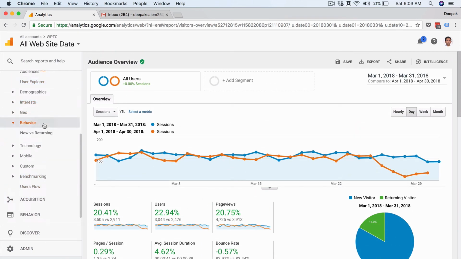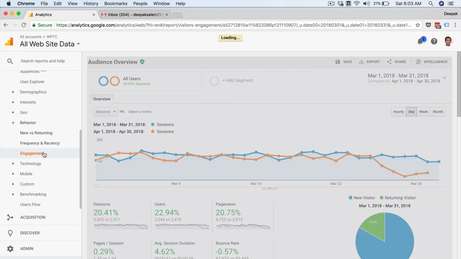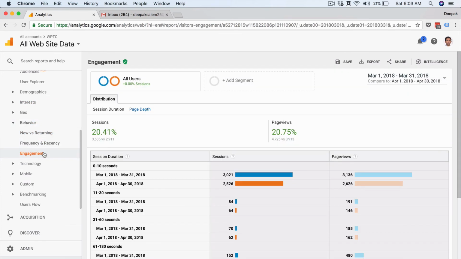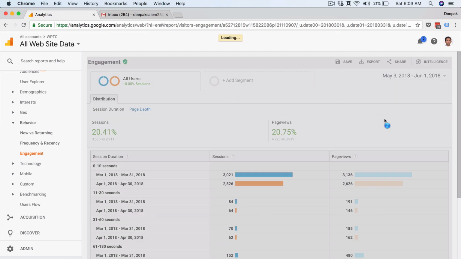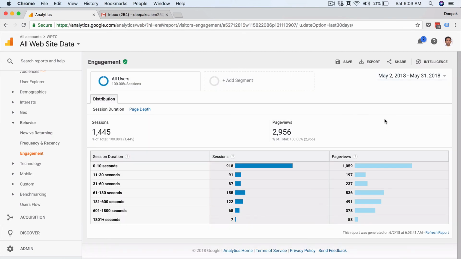Now let's go back to engagement reports. This is the last one in the behavior reports, and let me switch off the comparison and just select the last 30 days. Earlier, as soon as you logged into analytics, the default view was the last 30 days. Now it's the last 7 days.